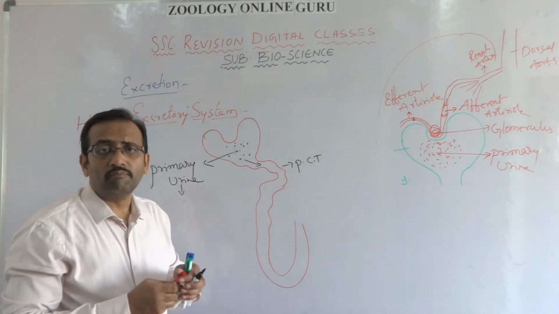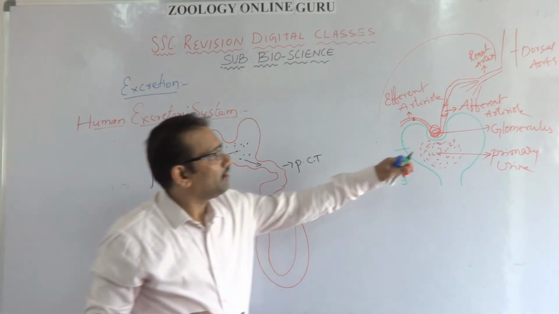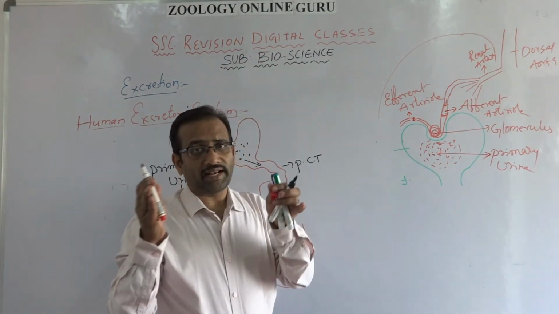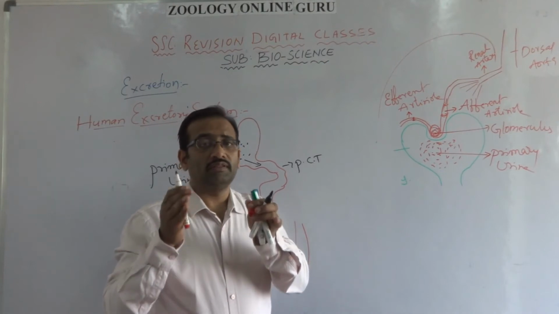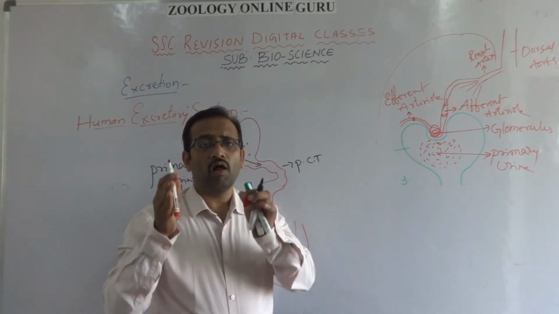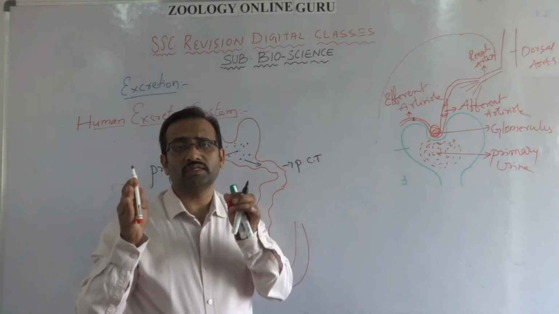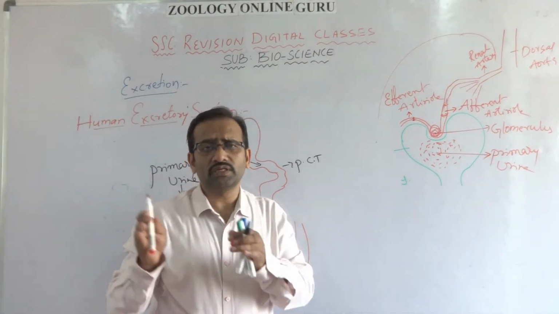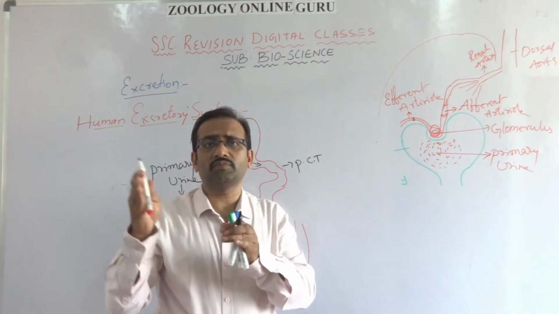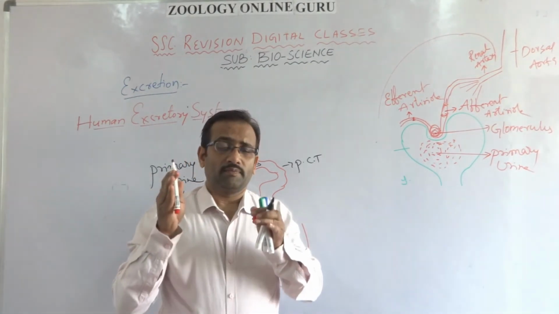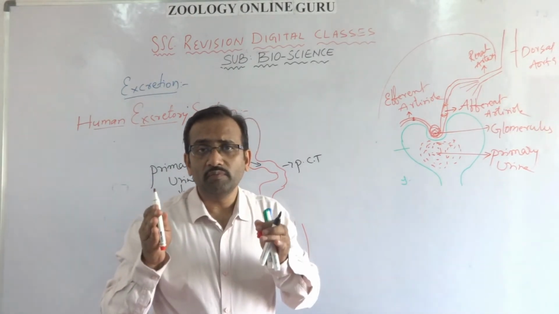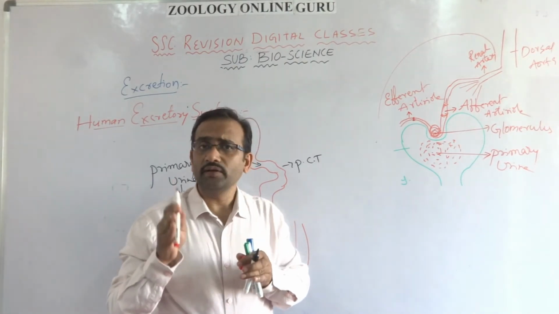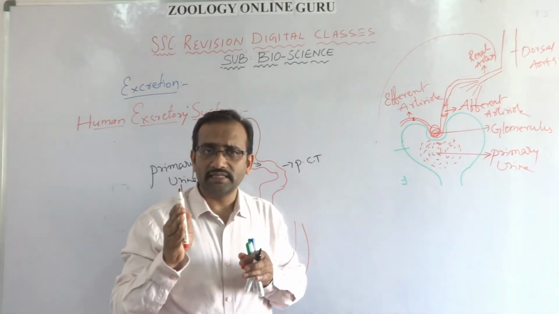That means blood is filtered in the glomerulus. The primary urine is the filtrate that contains almost all the same substances present in the blood plasma except RBC. So it looks exactly like blood except RBC. The primary urine also contains urea, uric acid, creatinine, bilirubin.